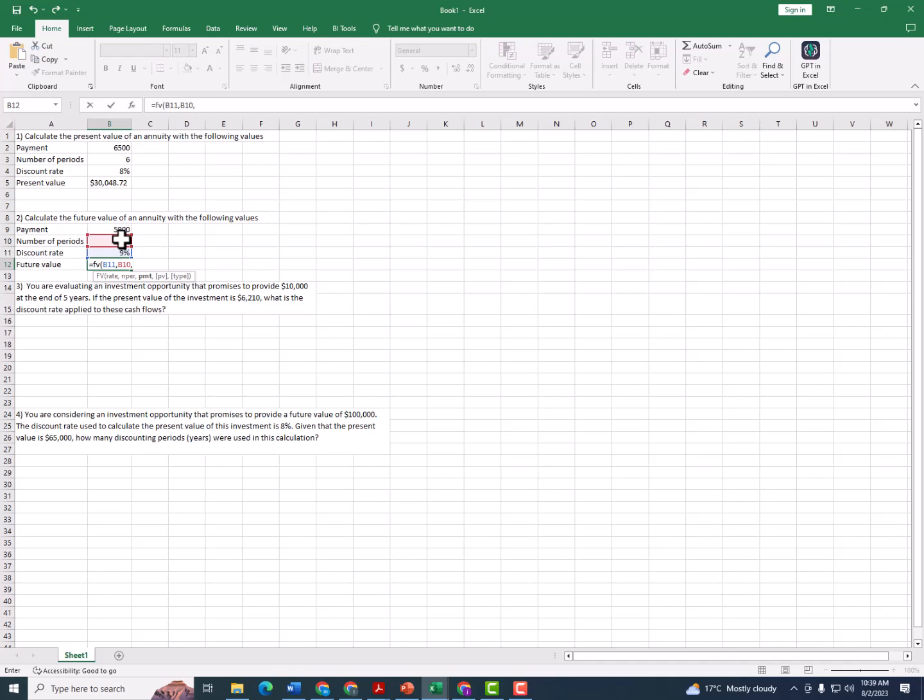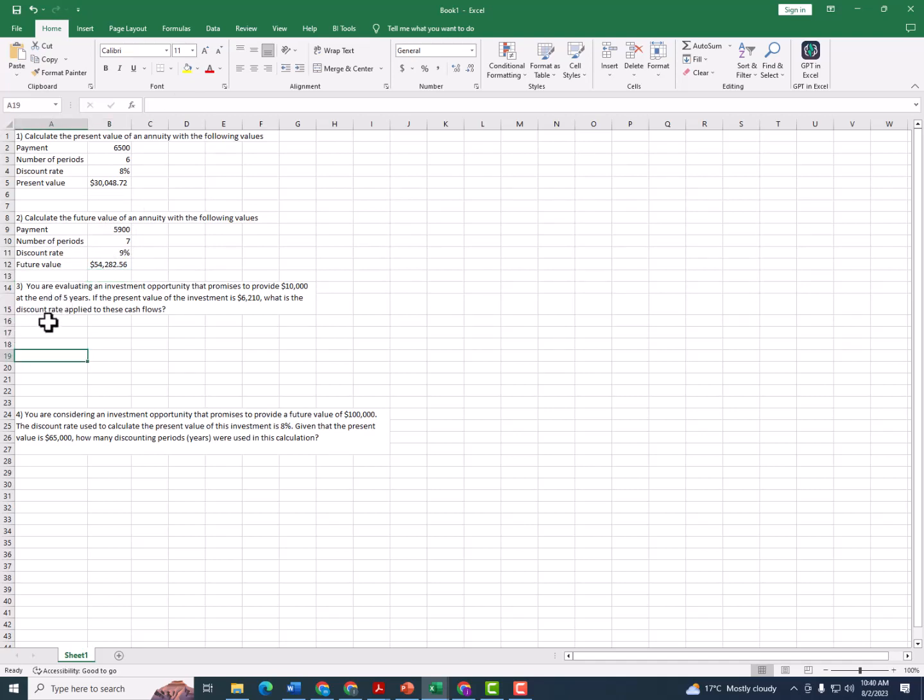Payments, minus the value given there, close brackets, hit enter. The future value is $54,282.56. It's as simple as that. You can try it out.